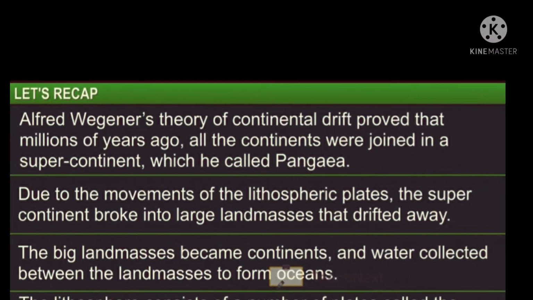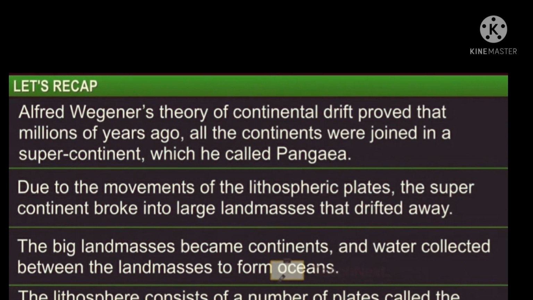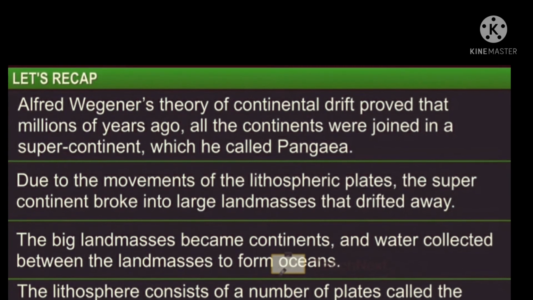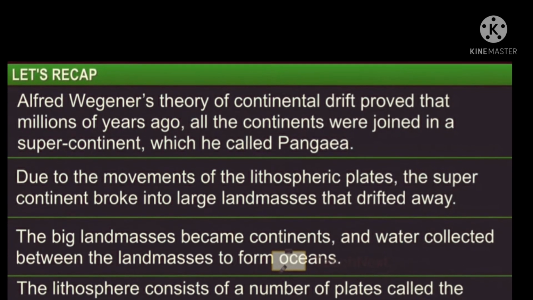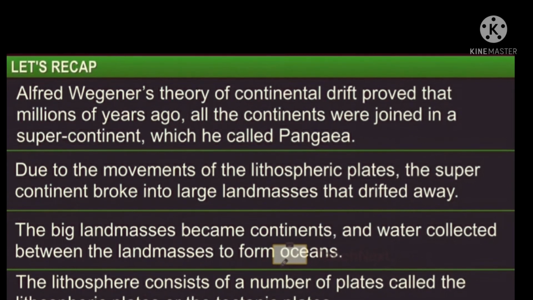Now we are studying about the changes in the landforms. How do the changes take place? Some changes take place instantly, but some changes take place within hundreds of years.